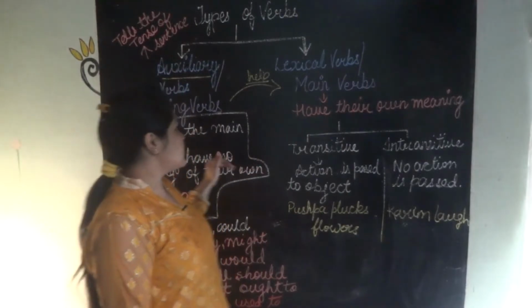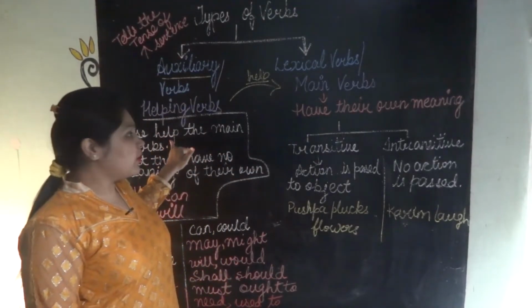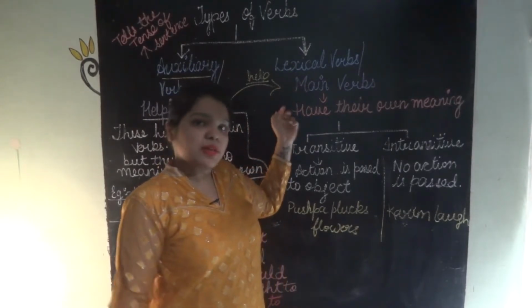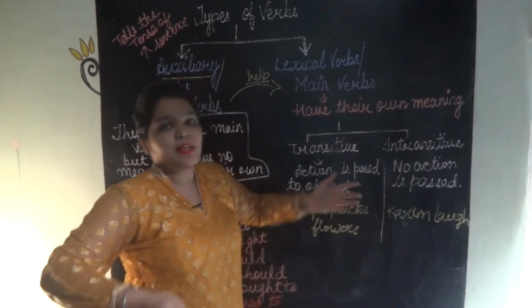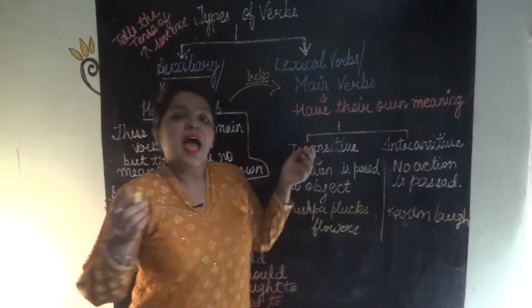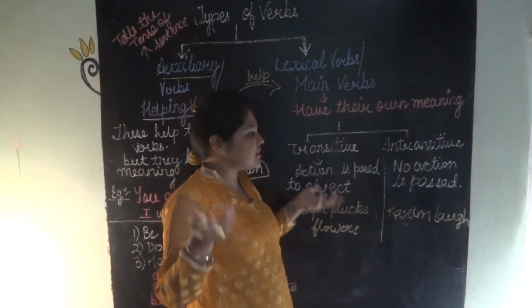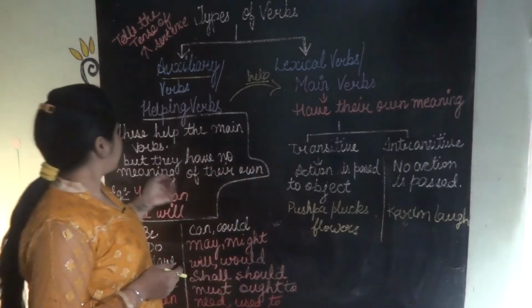So what's the difference? Helping verbs do not have their own meaning. Main verbs have their own meaning, like playing, studying. These are main verbs, and playing, it means that a child is playing, so it has its own meaning. Okay?